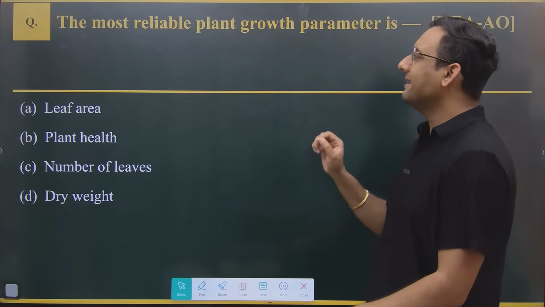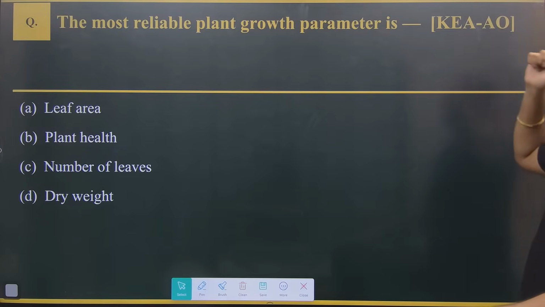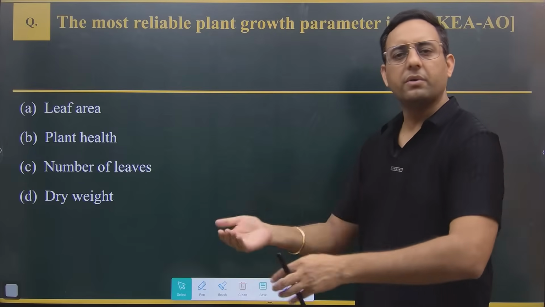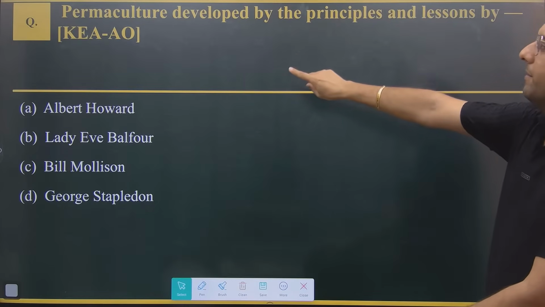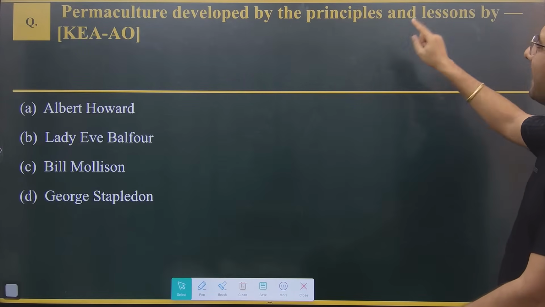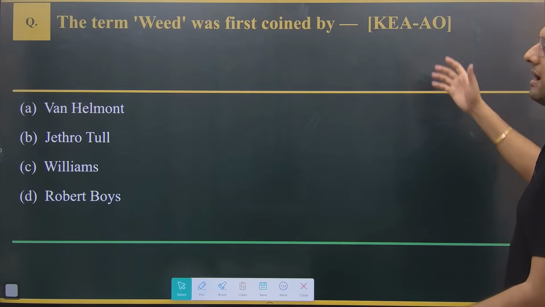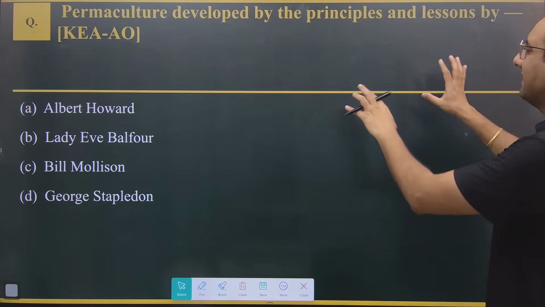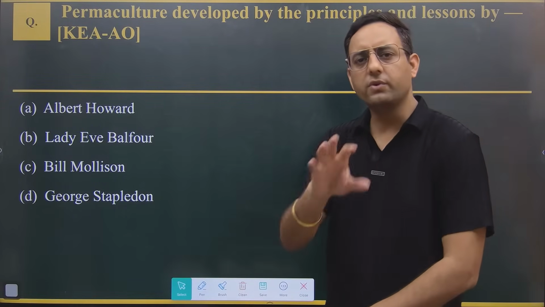Okay. Next is the most reliable plant growth parameter. Again from your state exam, which one is the most reliable plant growth parameter? We are going to discuss everything. Okay, last question from your exam, permaculture was developed by the principle and lesson by. See, this question and this question are straightforward fact based questions, and if you see, these are the 5 questions asked in the Karnataka AO or AAO examination a few years back.